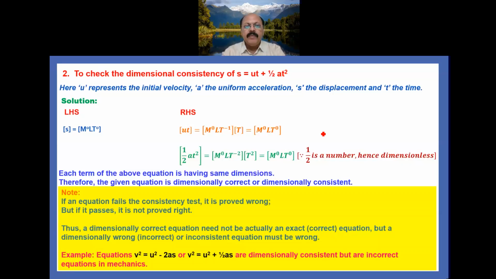For example, the equations v square equal to u square minus 2as or v square equal to u square plus half as are dimensionally correct but are incorrect equations in mechanics. So you have to remember this point, it is very important.